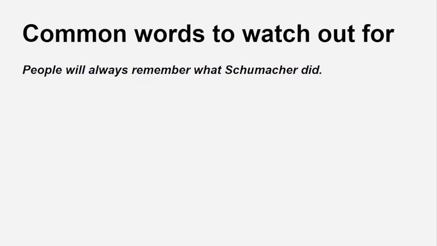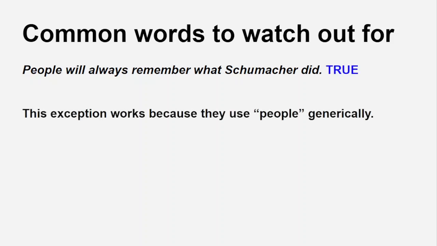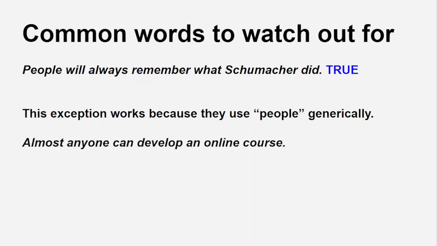Let's see. Another example taken from an exam. People will always remember what Schumacher did. Well, this is always a limiting absolute word. Therefore, is it false? It's true. This exception works because they use people generically. People will always remember. It isn't exactly talking about every single person on the face of the planet. They're generalizing people.